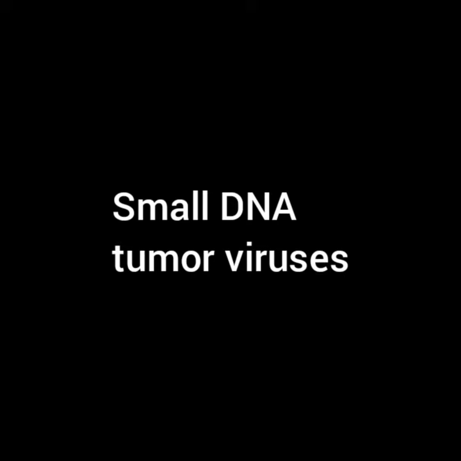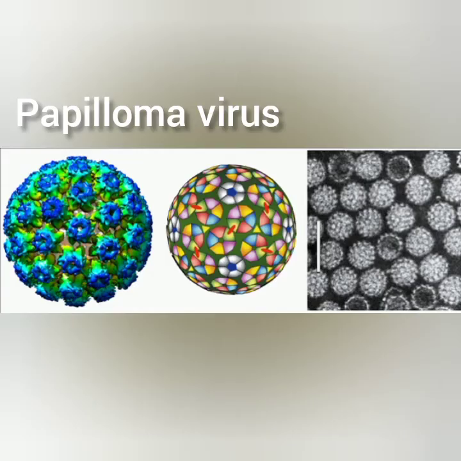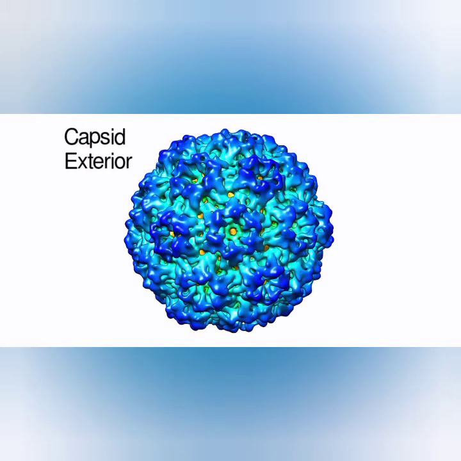Among small DNA tumor viruses, the first family is Papillomaviridae, and an example for that is papillomavirus. Papillomavirus is a small, double-stranded DNA virus with an 8 kilo base pair genomic size. It possesses major capsid protein L1 as 72 pentamers. There are almost 100 types of human papillomaviruses, but it is not proven that all these types have a capacity to cause cancer.